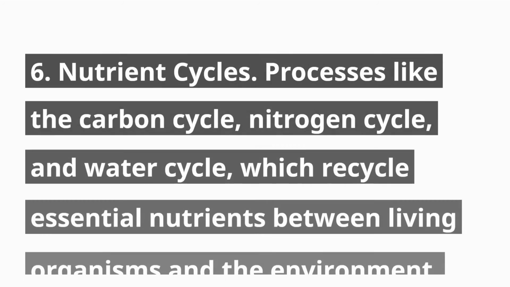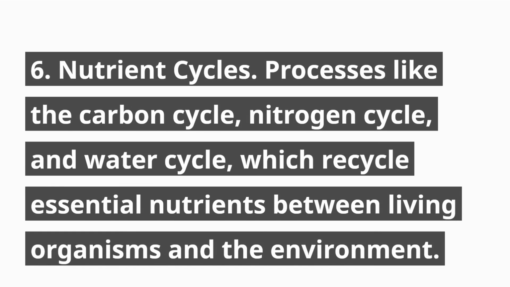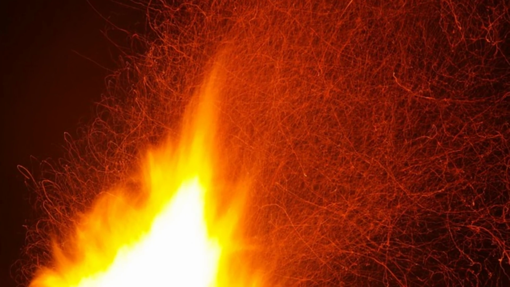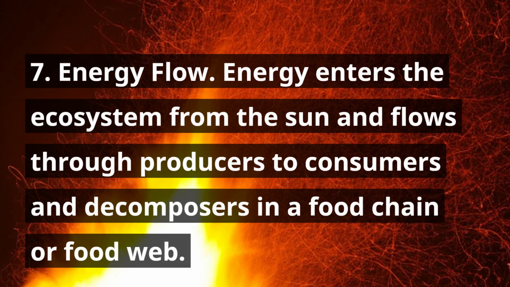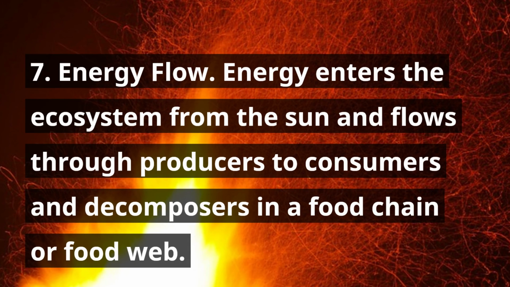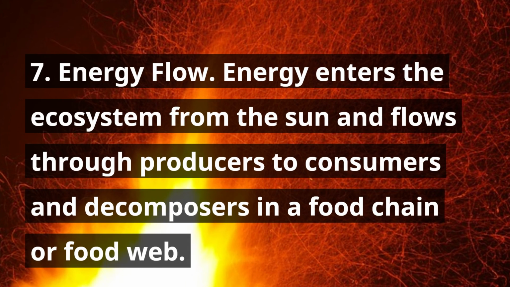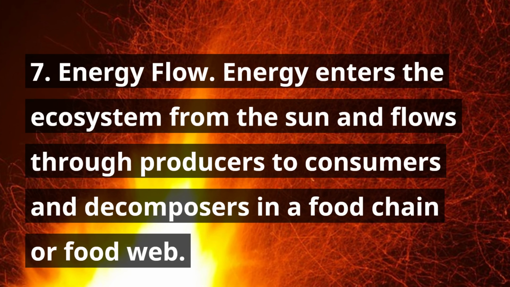6. Nutrient cycles are processes like the carbon cycle, nitrogen cycle, and water cycle, which recycle essential nutrients between living organisms and the environment. 7. Energy flow. Energy enters the ecosystem from the sun and flows through producers to consumers and decomposers in a food chain or food web.